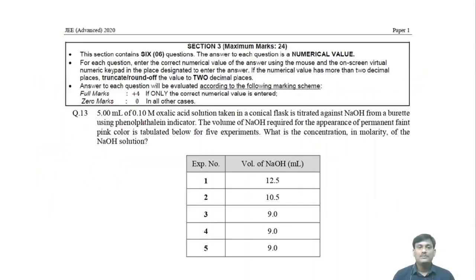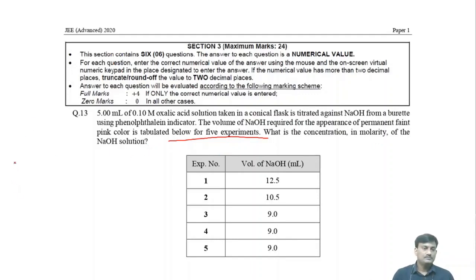It's a numerical question. 5 ml of 0.1 molar oxalic acid solution taken in a conical flask is titrated against sodium hydroxide from a burette using phenolphthalein indicator. The volume of NaOH required for the appearance of permanent faint pink color is tabulated below. So these are equivalent points. What is the concentration in molarity of the NaOH solution?